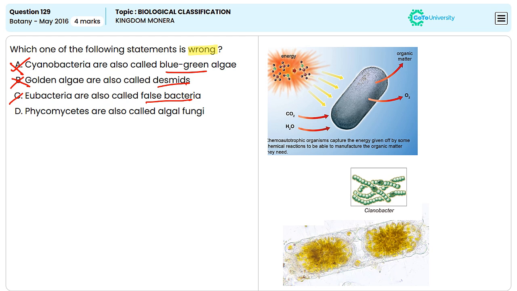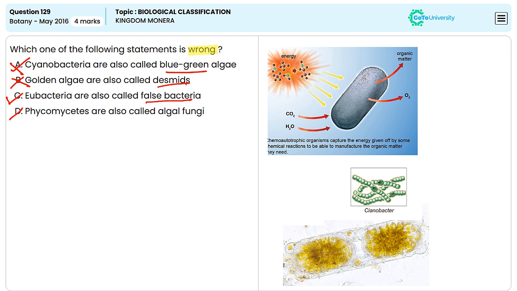The term false bacteria is sometimes used and refers to archaebacteria, a distinct domain of microorganisms that are more closely related to eukaryotes than to true bacteria. So option C will be the correct answer because it is an incorrect statement.